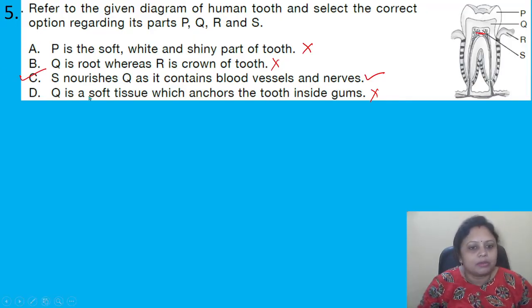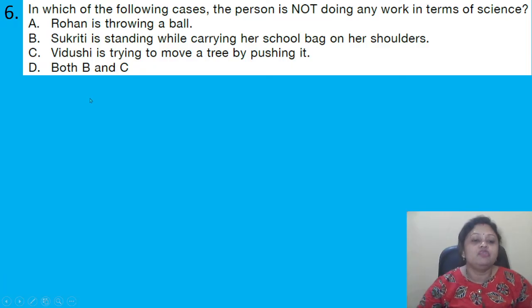Got it? Coming to the next question. In which of the following cases the person is not doing any work in terms of science? Options are A, Rohan is throwing a ball. B, Shukriti is standing while carrying her school bag on her shoulders. C, Vidushi is trying to move a tree by pushing it. D, both B and C.